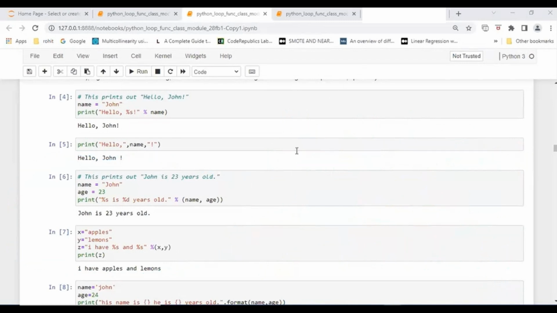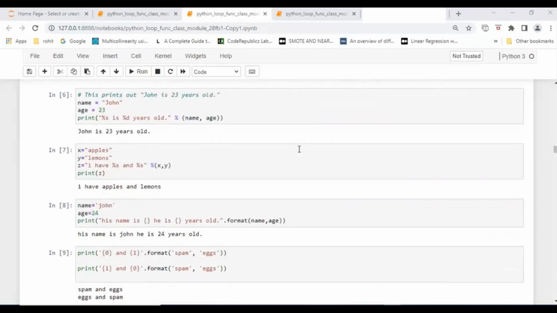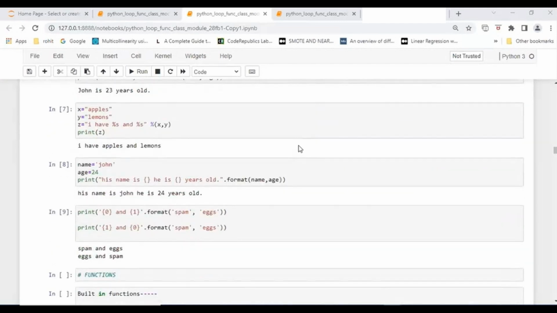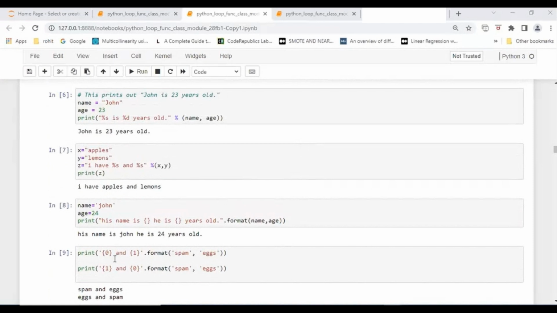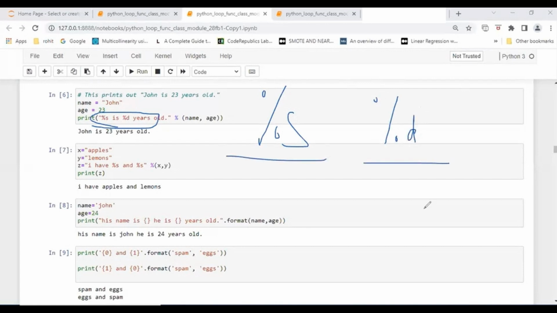So simply it will give the values there. Now come here. Now see, the point is here, line number 8 and 9. When we are talking about the percentage S and percentage D, it means I am stuck every time with the percentage pattern. In these formats, I have to remember whether I'm giving the string or the digit. I have to take care every time, otherwise there would be an error.